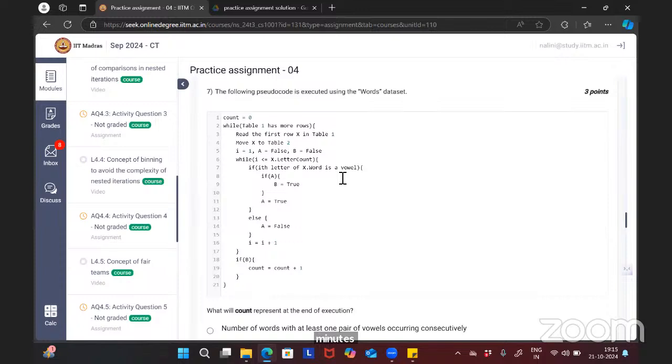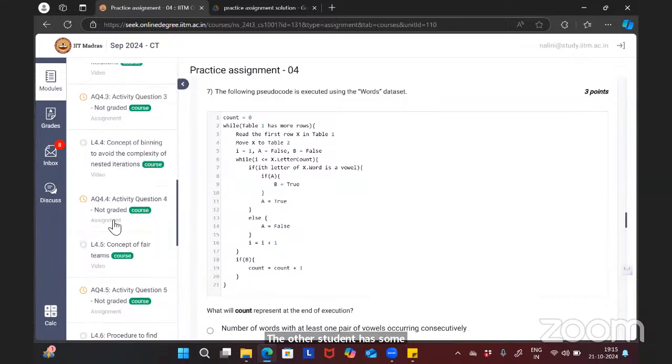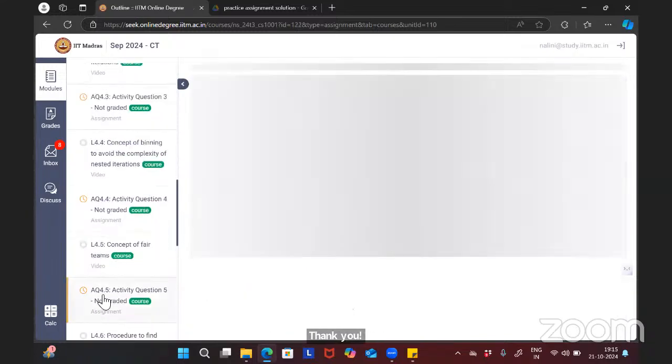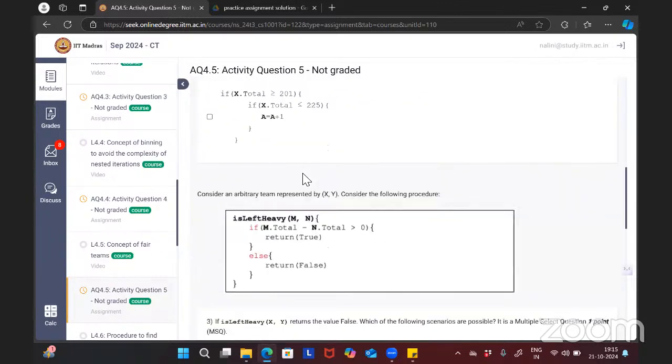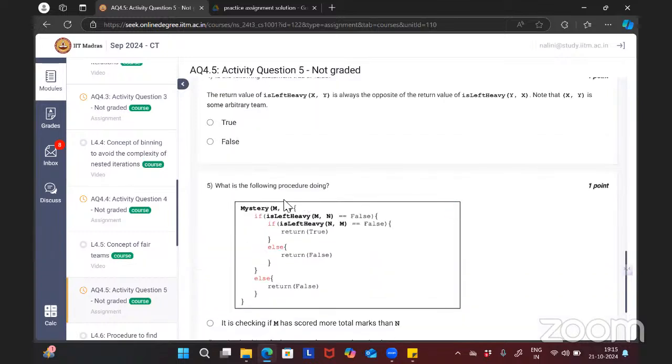Okay, what is the other doubt? The other student has asked some doubt, no? Activity 4.5, ma'am. The last question. What is the following procedure doing? Mystery of m comma n.